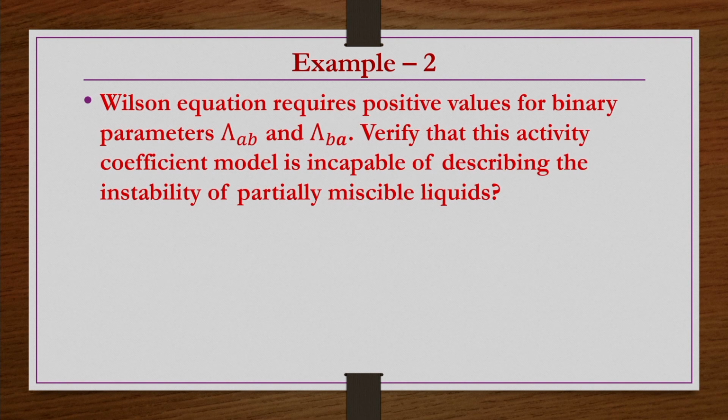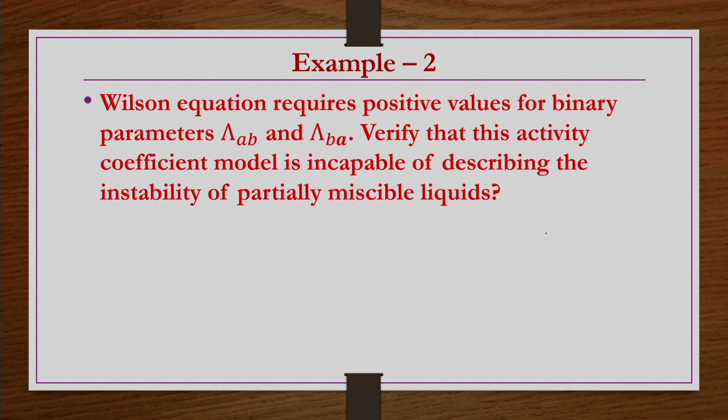Then another example, example 2. The Wilson equation requires positive values for binary parameters capital delta AB and capital delta BA. Verify that this activity coefficient model is incapable of describing the instability of partially miscible liquids.